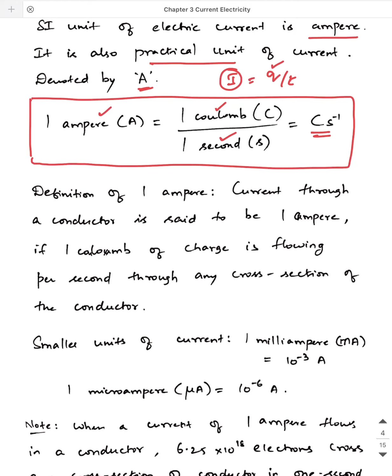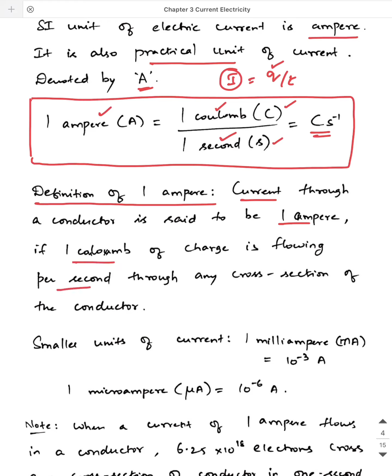Now, how to define 1 ampere? Sometimes they'll ask you to define 1 ampere, which means you need to define it in terms of coulomb and second. So when can you say 1 ampere of current is flowing? The current through a conductor is said to be 1 ampere if 1 coulomb of charge is flowing per second.